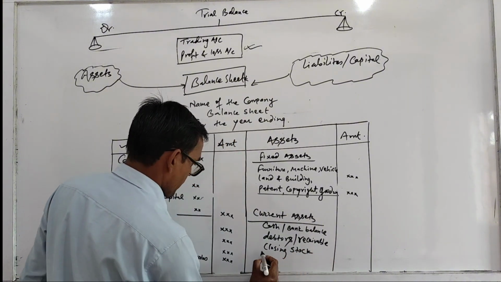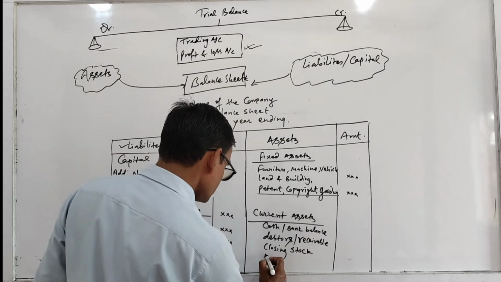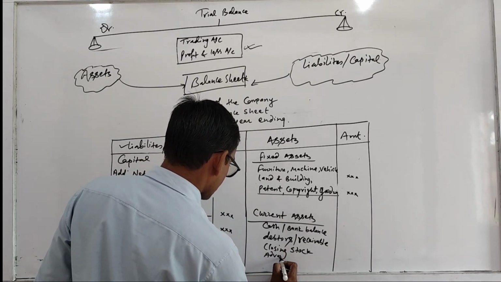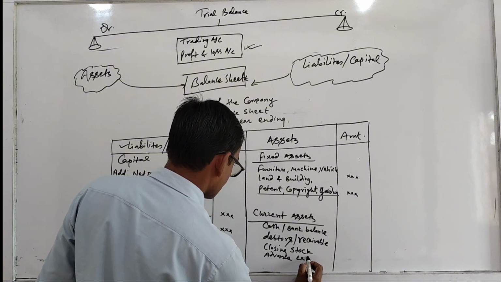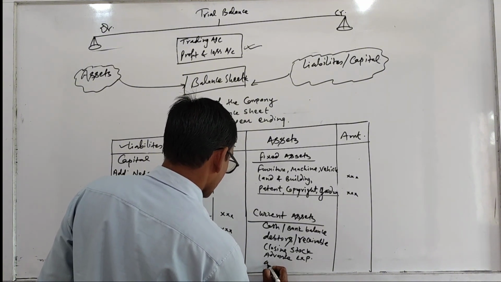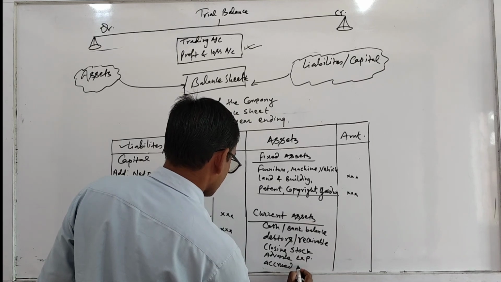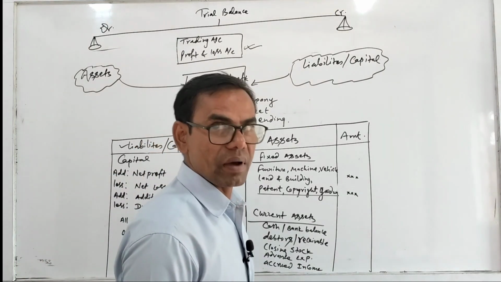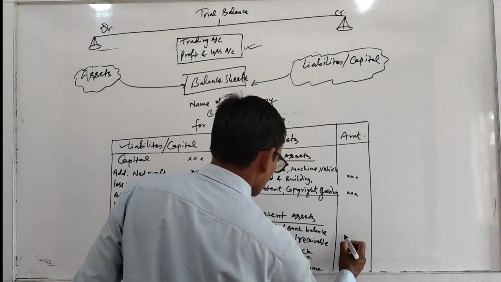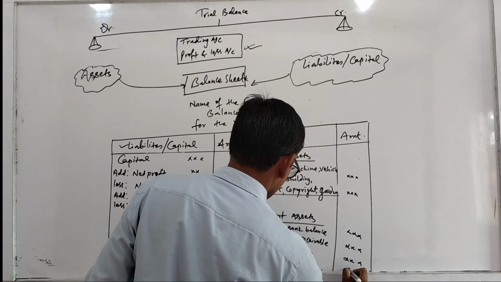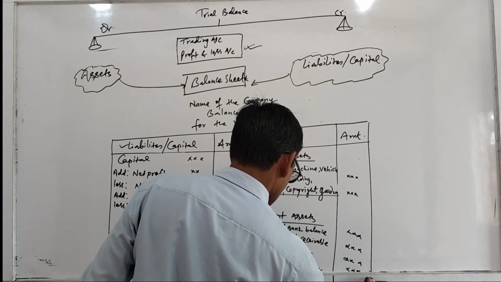Similarly, advance expenditure. Similarly, accrued income, that is receivable income. These all are called current assets that can be easily converted into cash.